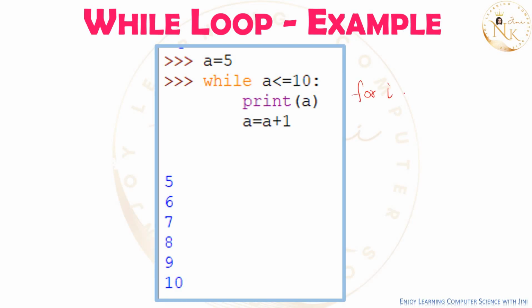For any variable in range of, what is the starting value given? a is equal to 5. So, I have to give 5. What is the ending value? It is less than or equal to 10. So, 10 is also included. I can give 11. a is equal to a plus 1, so the step is 1 only. By default also it is 1. Print a. So, this is how you have to convert a while loop into a for loop.